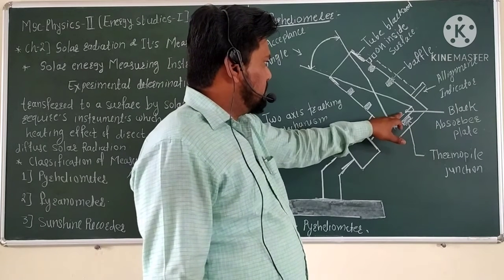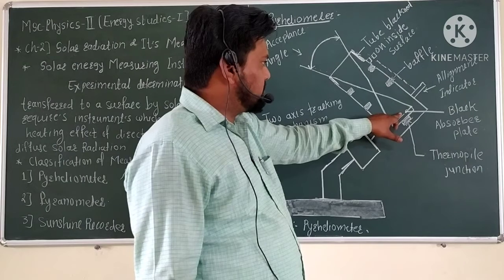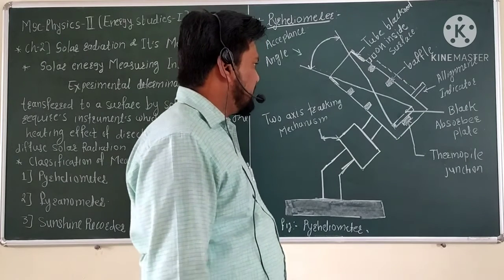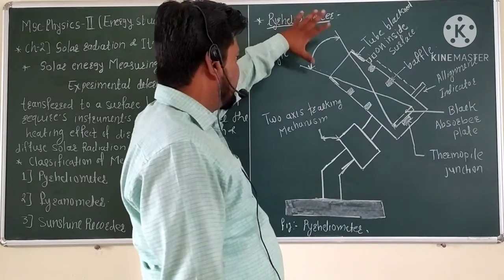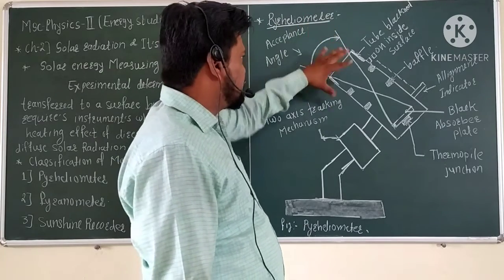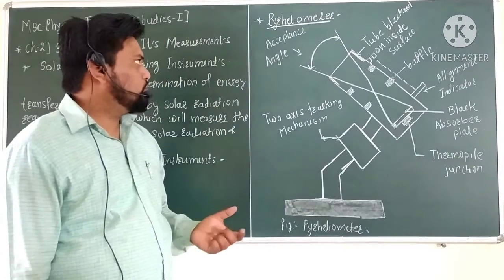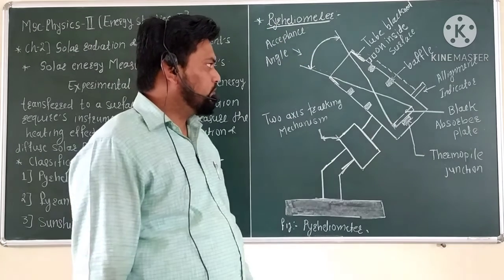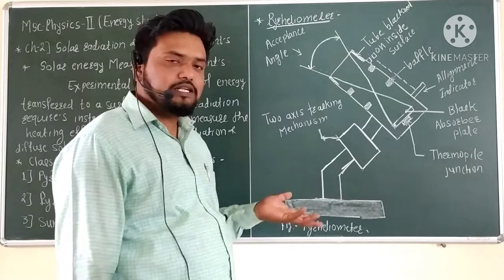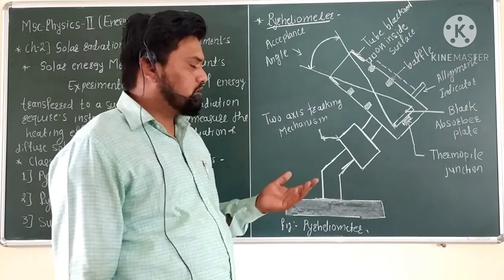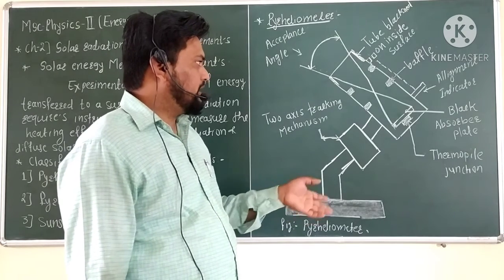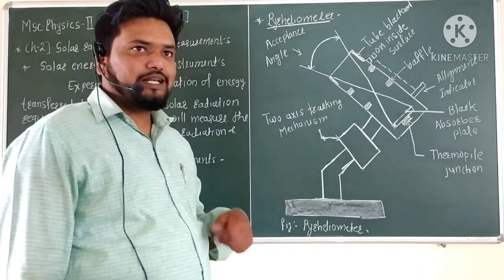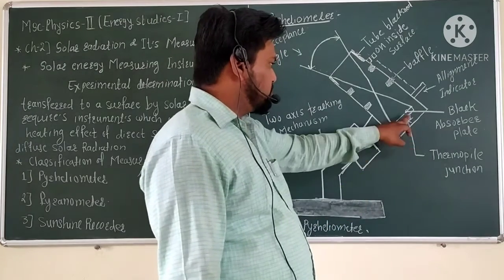This plate is the black absorber plate, and this is its working principle. Within the acceptance angle, the concentrated solar radiation incident on the tube has a heating effect, so the plate heats up, and this heating is recorded using the thermopile junction.